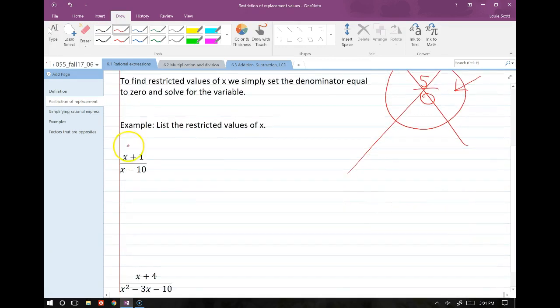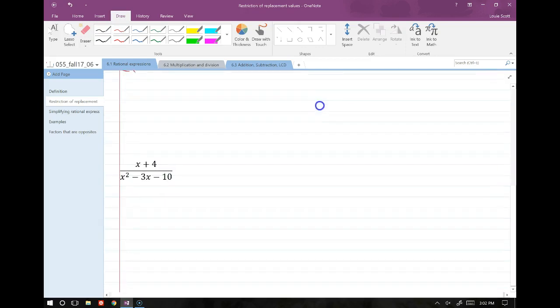So for example, this first expression, if my x were equal to a positive 10 down there, then I'd have a 0 in the denominator, and that's no good. So if I wanted to know the restricted values for this one, I can just list them like this. X cannot equal 10. And that's it. That's my list of restricted values for this particular expression.